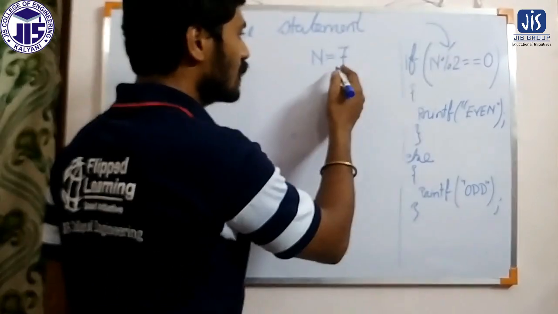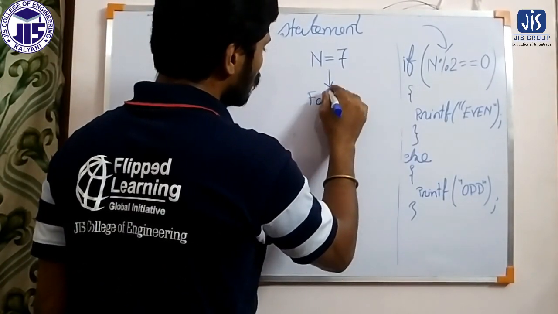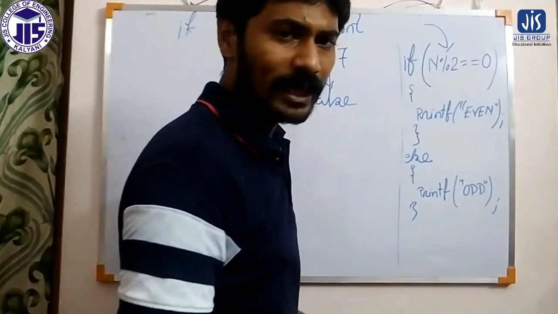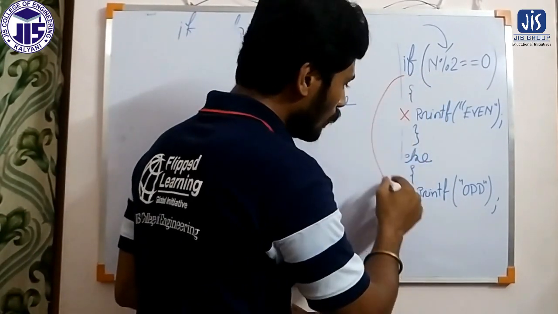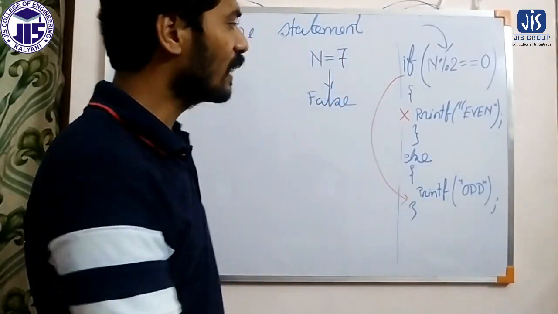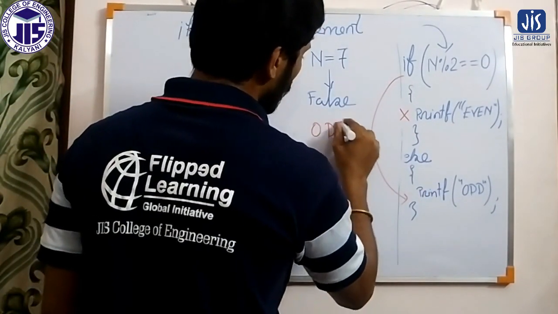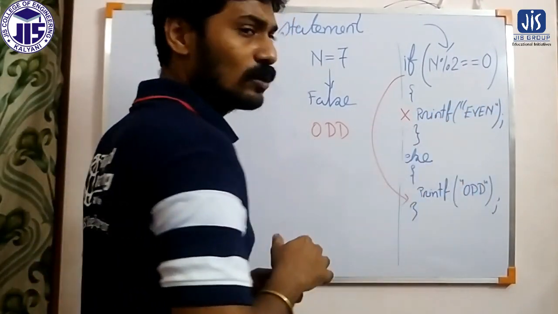When the condition is false, the true statement block will not execute. It will come directly to the false statement block and print odd here. So it will skip the true statement and execute the false statement.